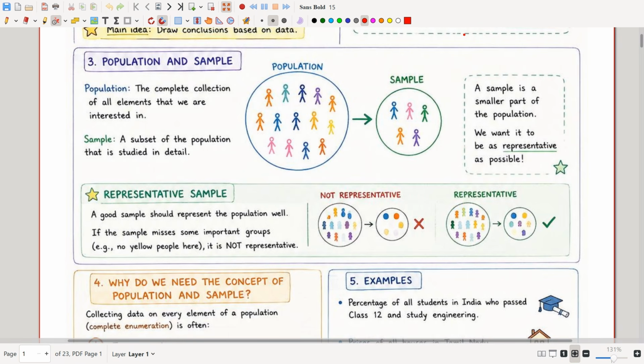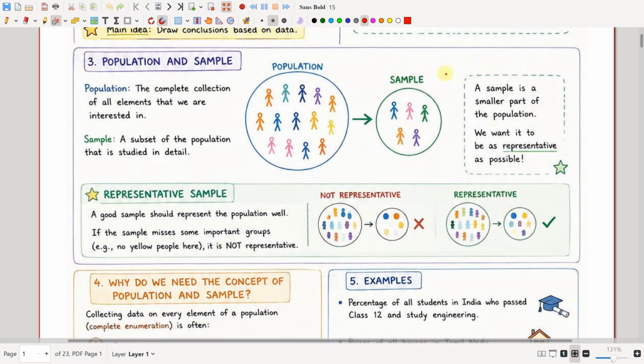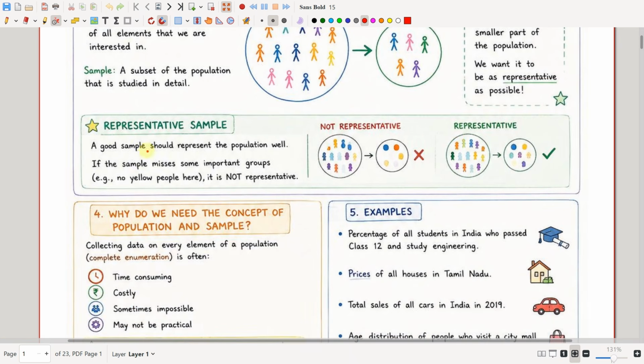Is this sample the best representative of the population? No, right? Because IIT is different from all the engineering colleges. All the engineering colleges include many colleges other than IIT too. So this is not a good sample. Okay, a good sample should be as representative of the population as possible. See here, a good sample should represent the population well.